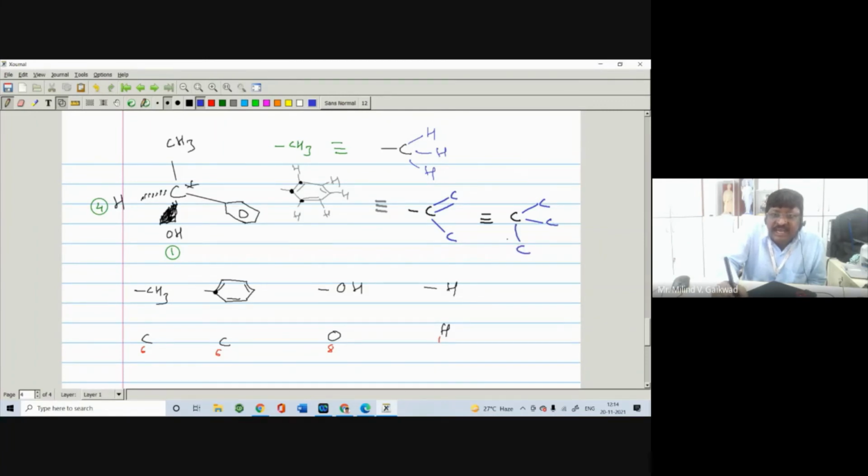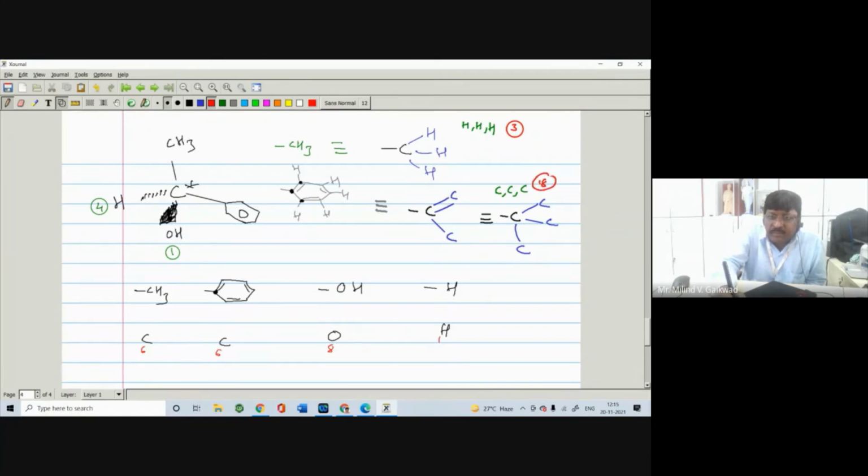Here is a single bond, so the next elements in this case are only H, H and H. The atomic number becomes 3. But in the other case the next elements are carbon, carbon and carbon. The atomic number becomes 6 into 3, that is 18.